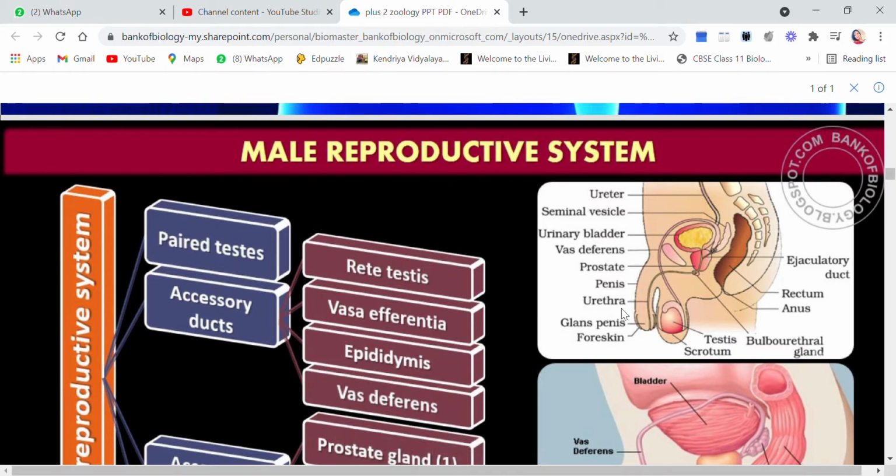Penis, urethra, which is getting connected to the tip of the penis, then glans penis and foreskin. Here, rectum, anus, these are the testes which are in the scrotum, a sac inside which testes are present, and these are bulbourethral glands, and this is seminal vesicle.